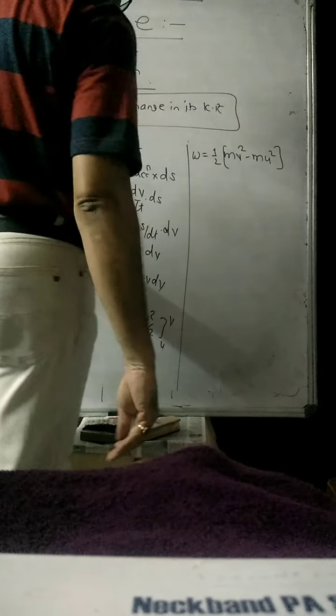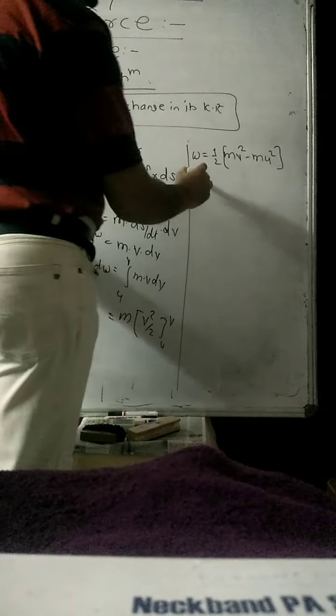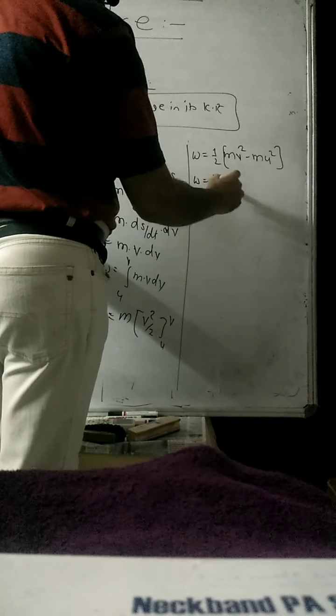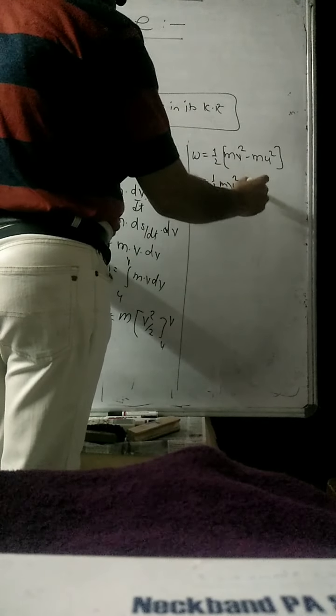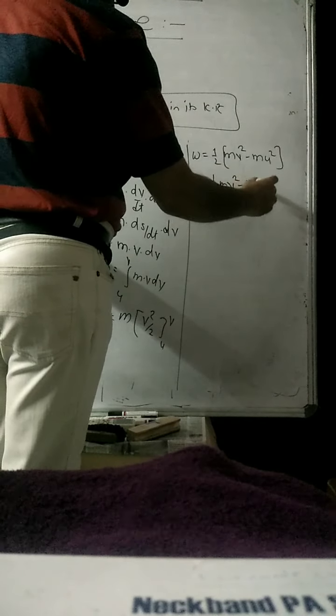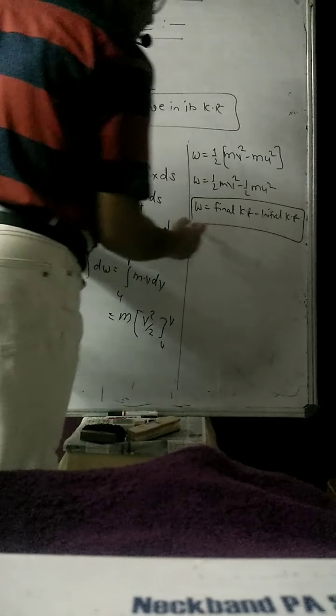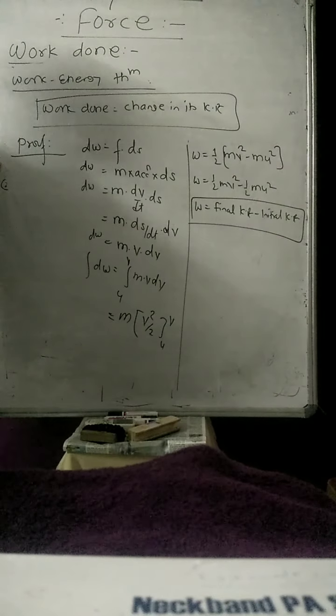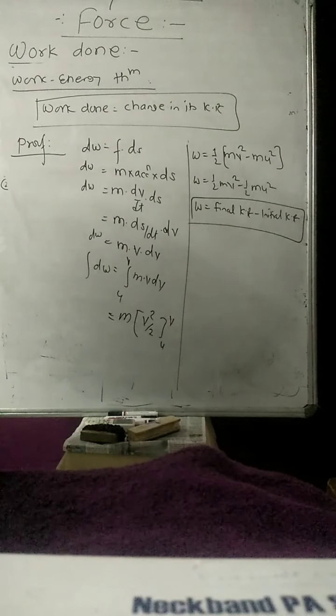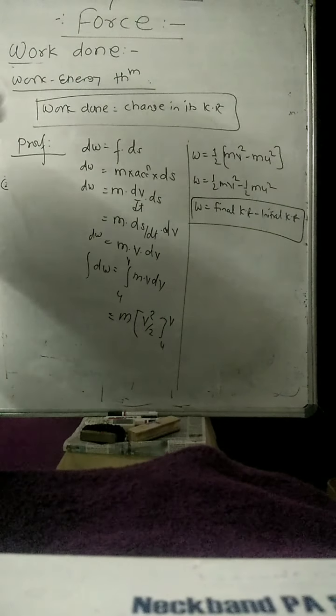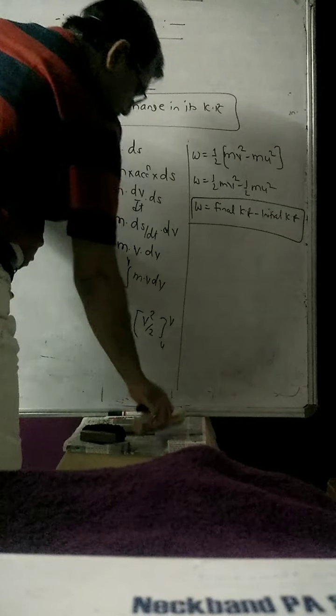So that will be your formula. Or we can also say that W is equal to 1/2 mv square minus 1/2 mu square. What is 1/2 mv square? That is the final kinetic energy minus the initial kinetic energy. So that is the amount of work done. So work done is equal to the change in its kinetic energy. This is the work energy theorem that we have proved.